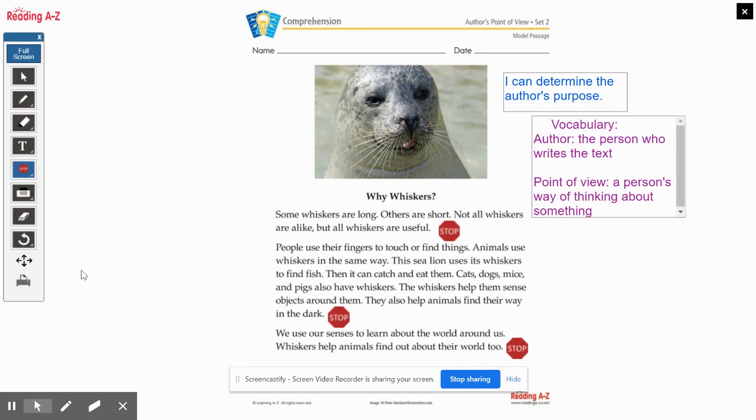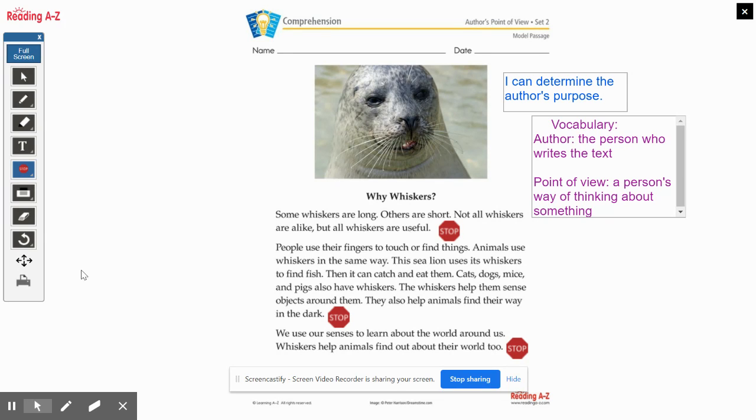All right, so today we're going to be looking at a passage and we are going to determine the author's purpose. But before we begin, we need to do a little bit of a vocabulary review. What is an author? An author is the person who writes the text.